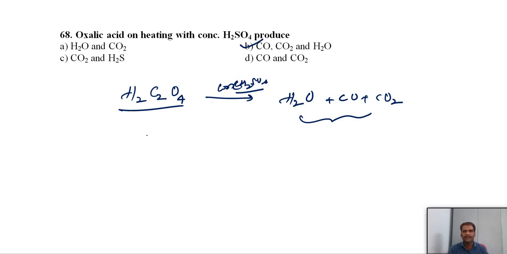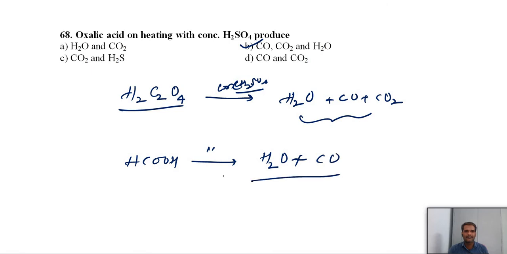Here is one more point you should remember, which is also very important. Instead of oxalic acid, if we take formic acid and treat it with concentrated sulfuric acid, again you take the water out. If you remove the water, what is left? 1 carbon, 1 oxygen. So in this case the products are carbon monoxide and water.